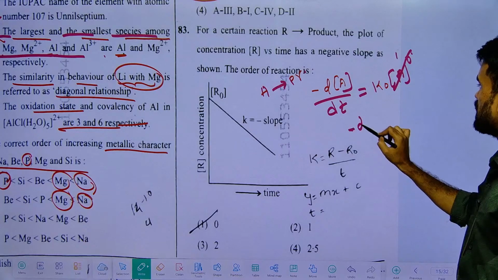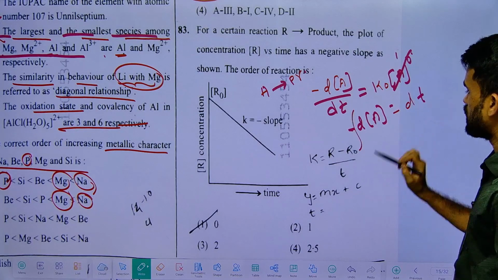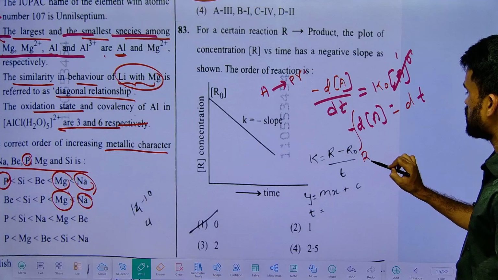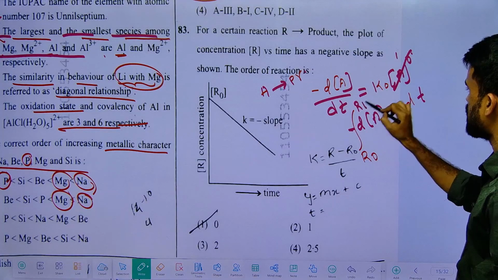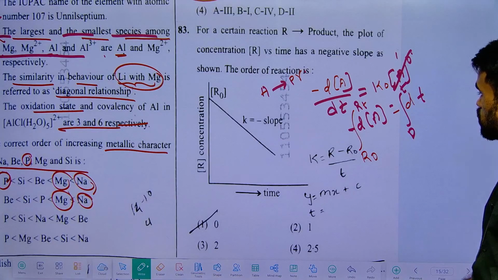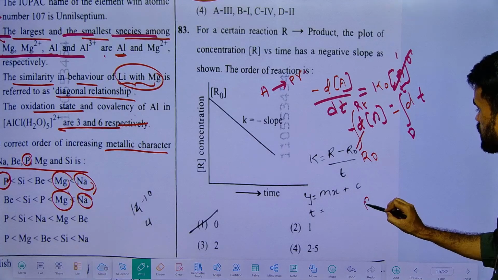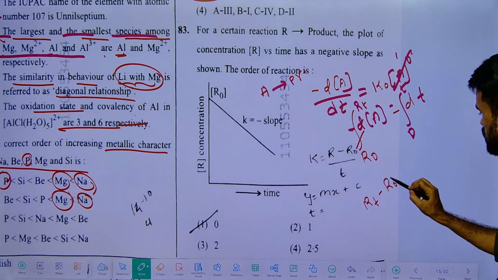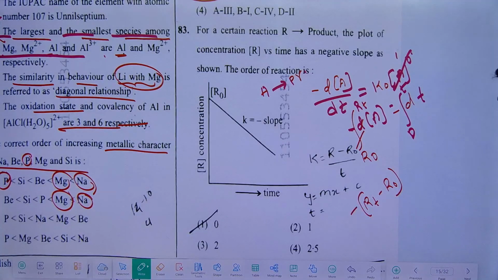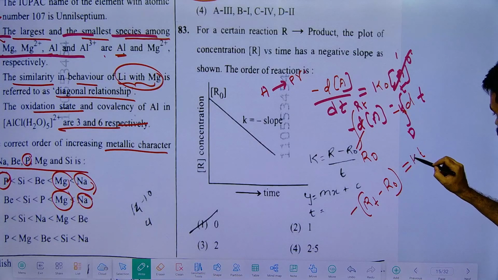So I can write minus dR equals k naught dt. I am using integration here. Initial concentration as R naught, final concentration Rt, initial time as 0, final time as t. Upon simplifying, Rt minus R naught with a minus symbol gives you t minus 0, that is t only, and K naught is constant.